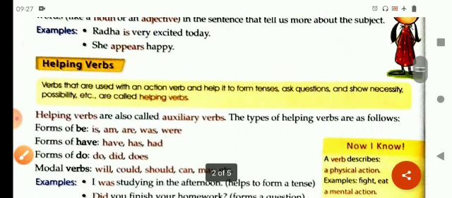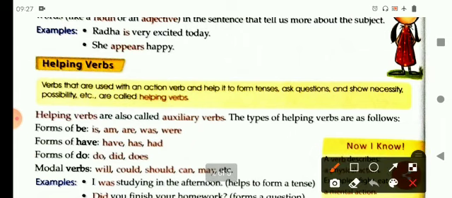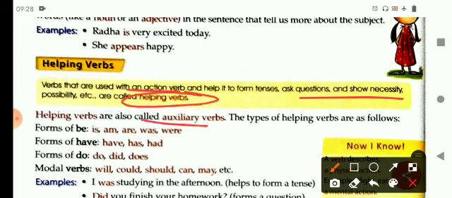Now come to helping verbs. Verbs that are used with action verbs and help them to form tenses, ask questions, and also show necessity, possibility, etc. are called helping verbs. Helping verbs are also called auxiliary verbs. The types of helping verbs are as follows.